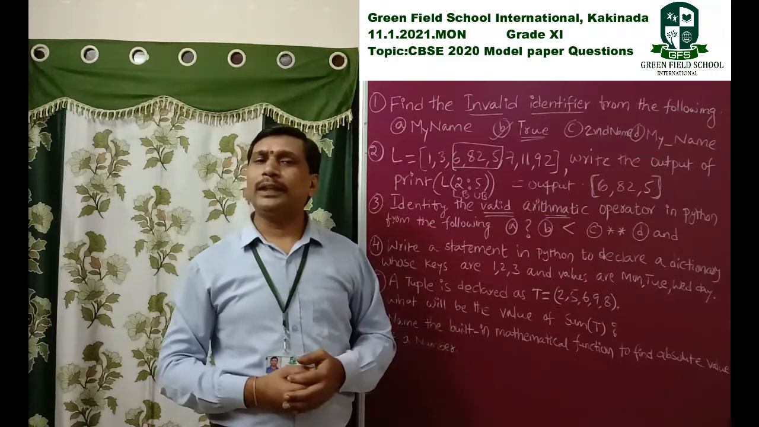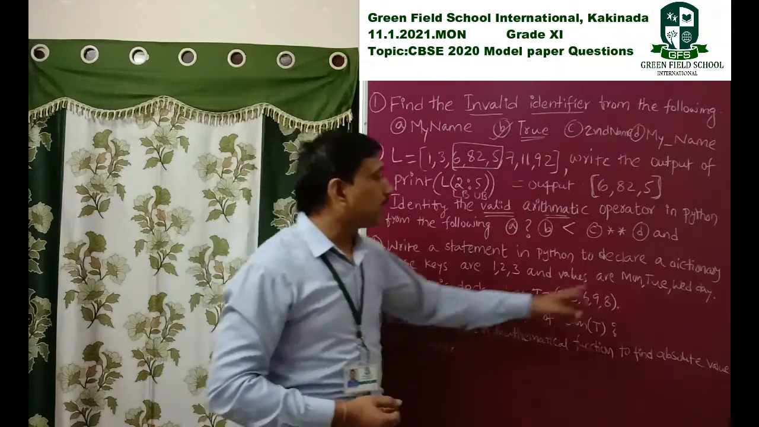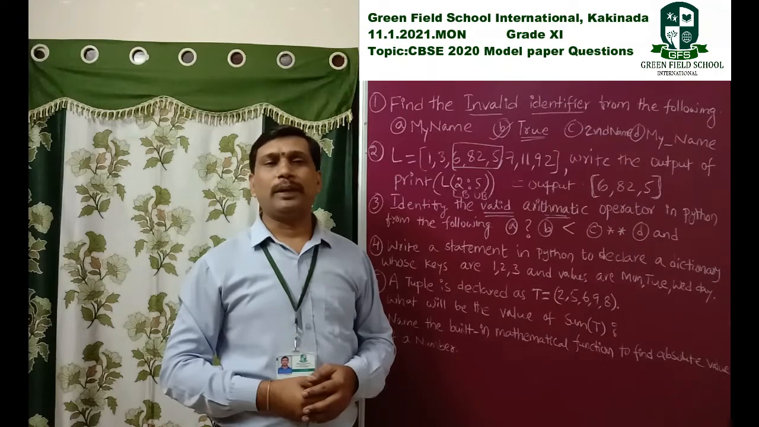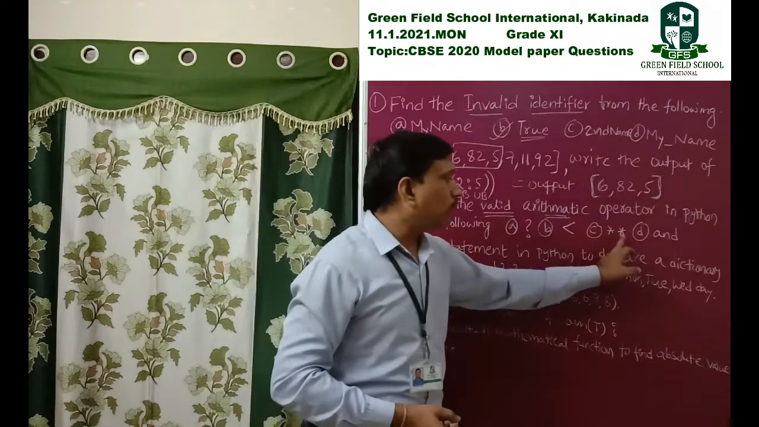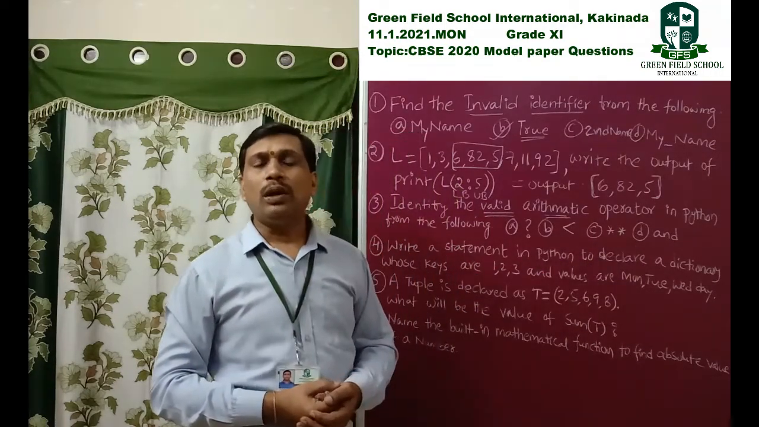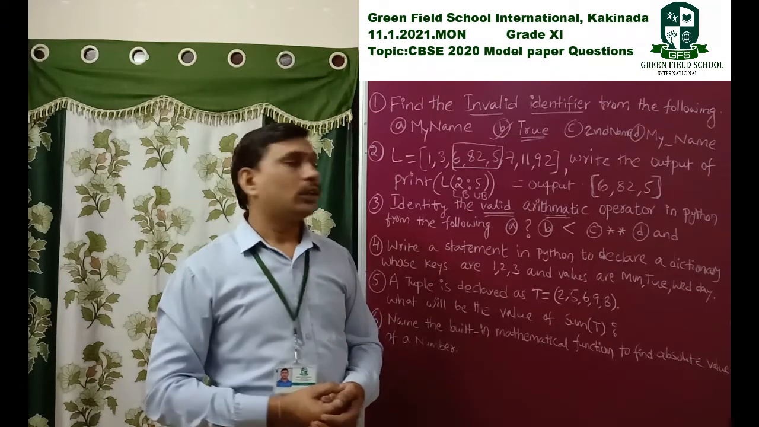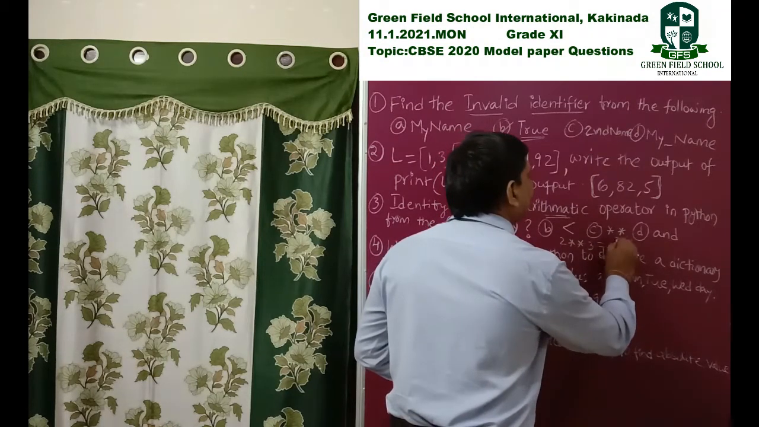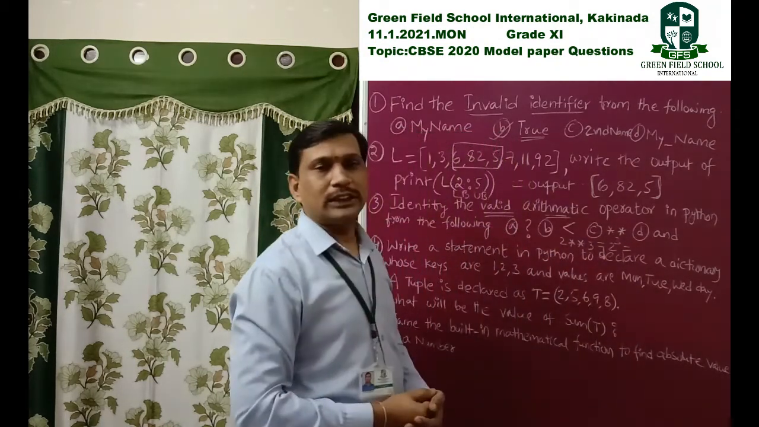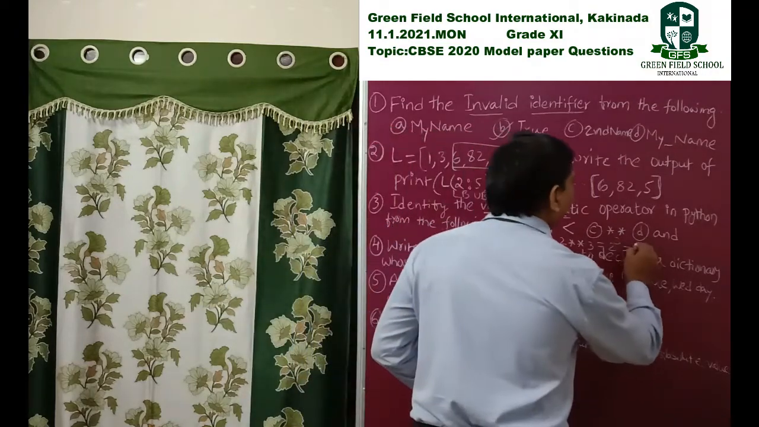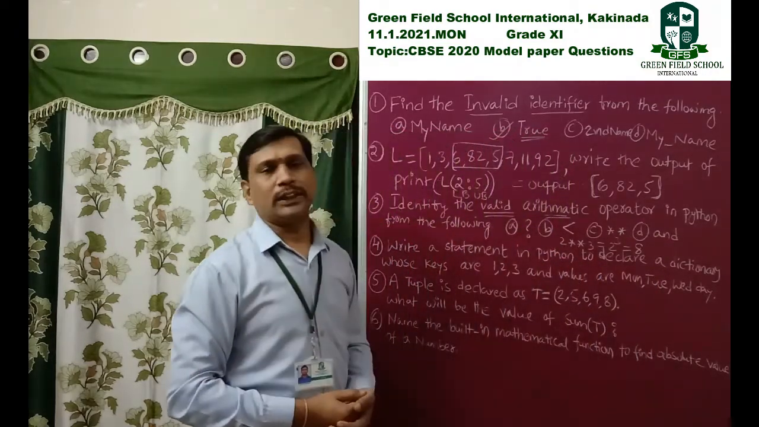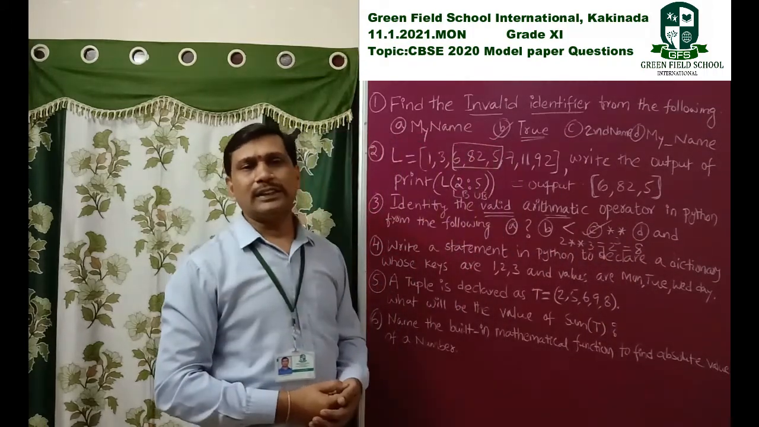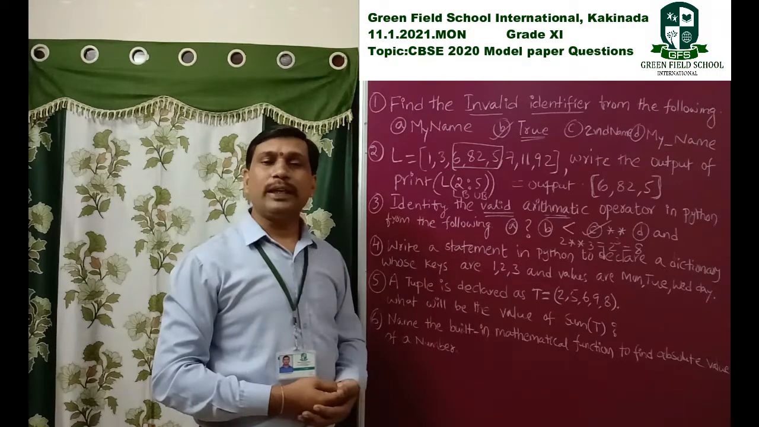One more arithmetic operation here is double star. This one is the power, or exponentiation operator. See, 2 double star 3 means 2 power 3. How much is 2 power 3? 2 power 3 is equal to 8. This one is an arithmetic operation. That's why this one is the right answer. Double star is the right answer from all the valid arithmetic operators.